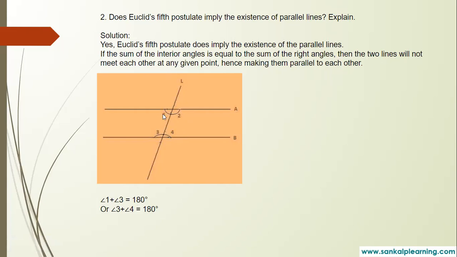Angles 1, 2, 3, 4 are interior angles. The sum of 1 and 3 will be 180, and adding interior angles gives 180. So everything gives you 180. That is the fifth postulate.